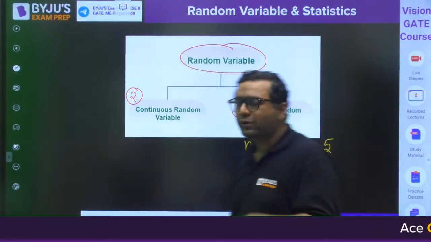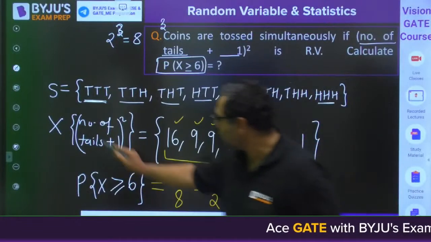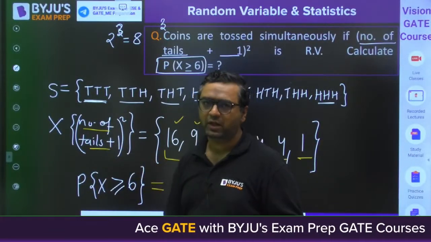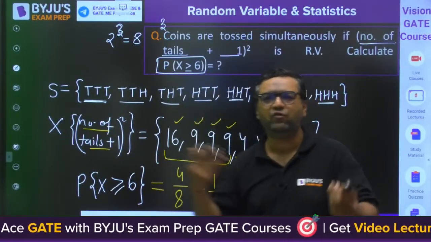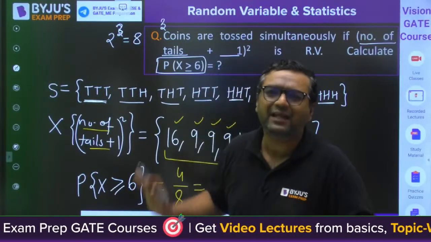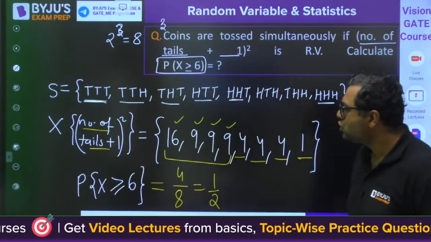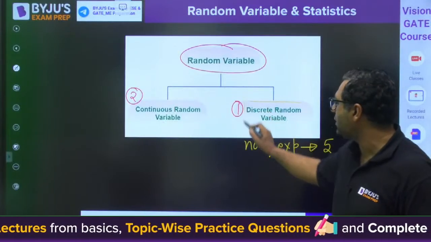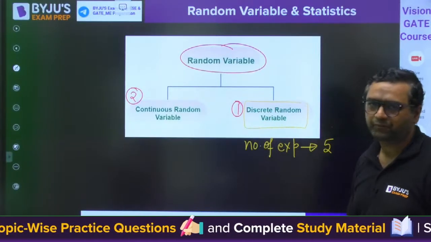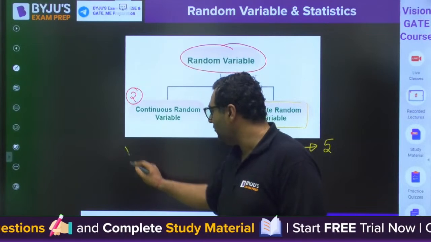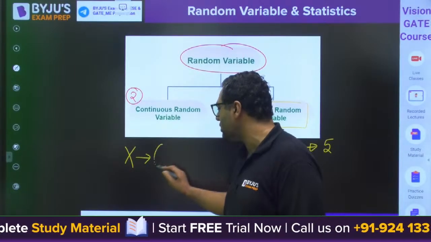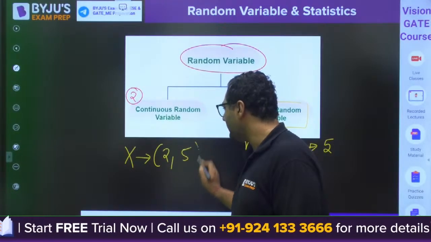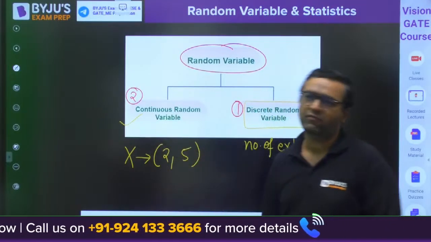Or you can take the previous case, where you are saying the number of tails plus 1, whole squared. It will always be an integer, right? 2, 3, 4, 5, 6, 7, 8, 9, 10, 16. Like that numbers will be coming. So when this type of numbers are coming, we call the random variable discrete. But whenever the random variable is defined in a range like 2 to 5, then we call it a continuous random variable.